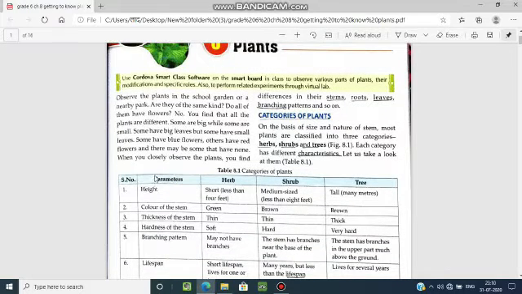When you closely observe the plants, you find differences in their stems, roots, leaves, branching patterns, and so on. Categories of plants. On the basis of size and nature of stem, most plants are classified into three categories, that is, herbs, shrubs, and trees. Each category has different characteristics. Let us take a look at them.